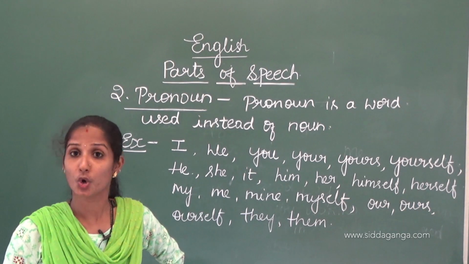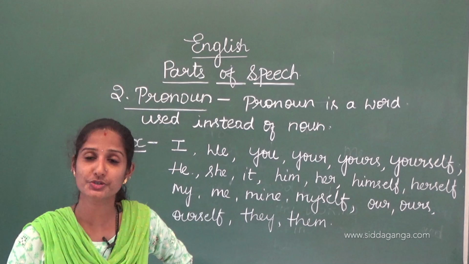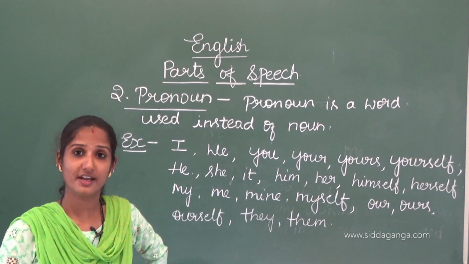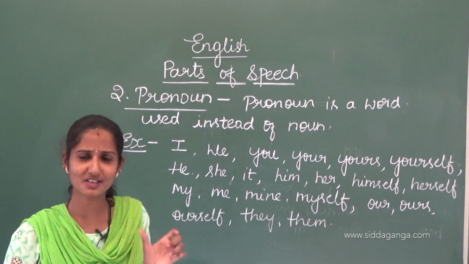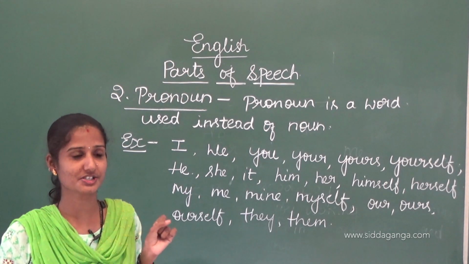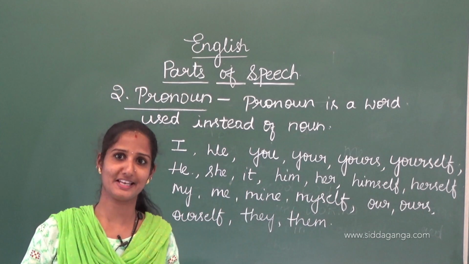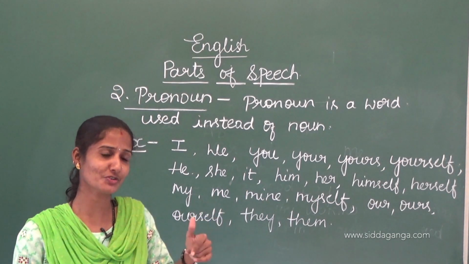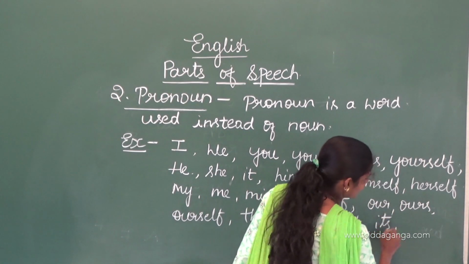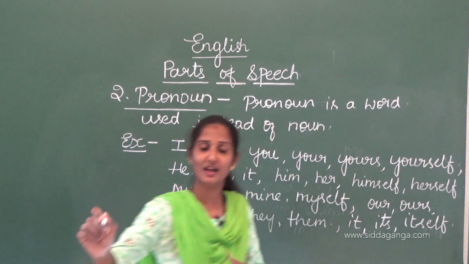Priya is going to Bangalore. She is going to settle there permanently. She is a very hard worker. See, observe here. Instead of Priya, what have I used? She. Tiger is an animal. It is a ferocious animal. Instead of tiger, what have I used? I have used it. Right? If it is a thing, then what can you use? It, itself, it's.